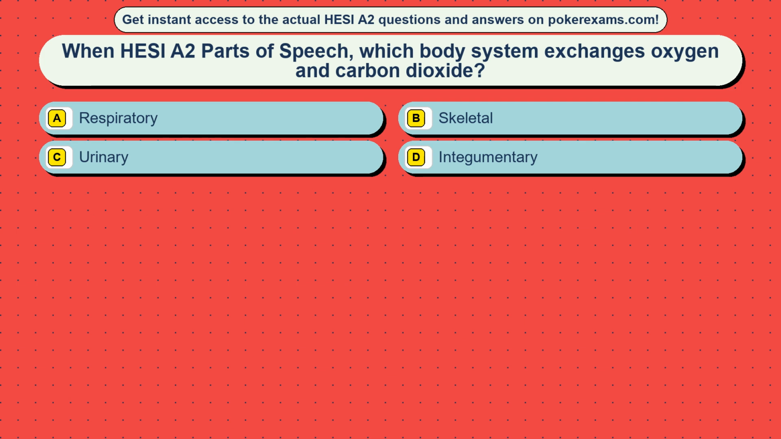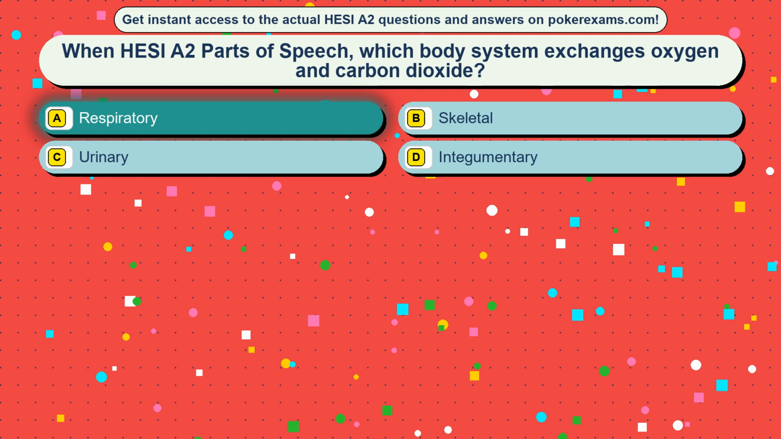Question 9. When HESI A2 parts of speech, which body system exchanges oxygen and carbon dioxide? Option A, respiratory. Option B, skeletal. Option C, urinary. Option D, integumentary. The correct answer is option A, respiratory.